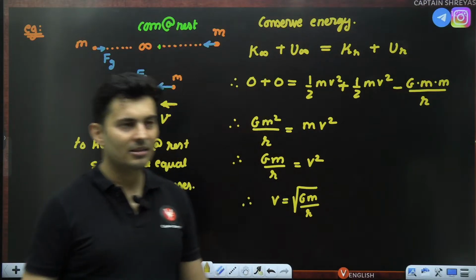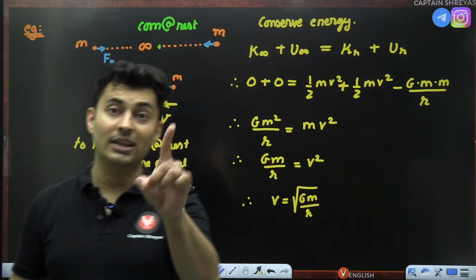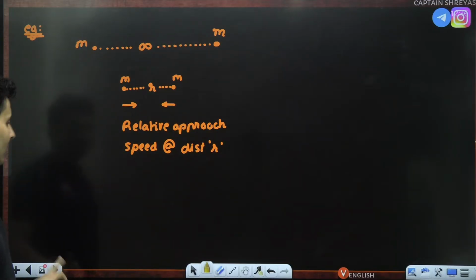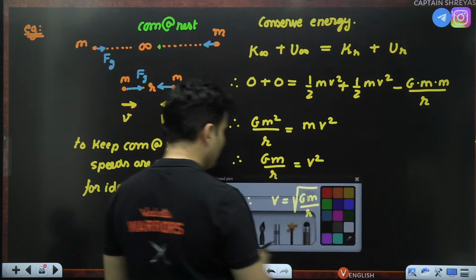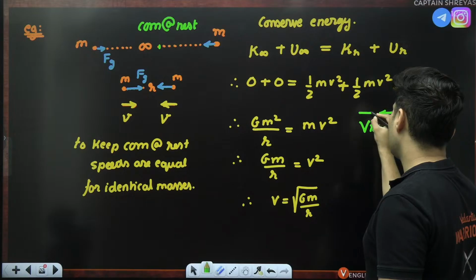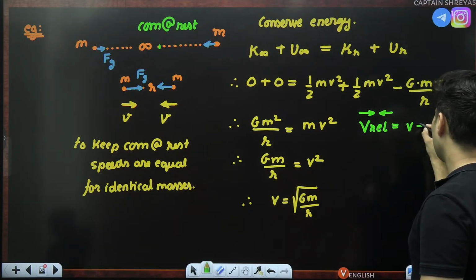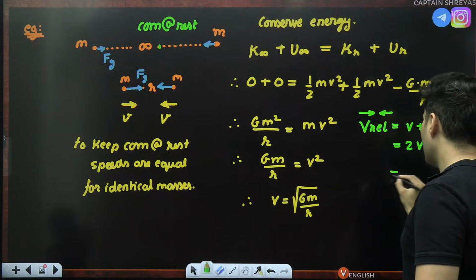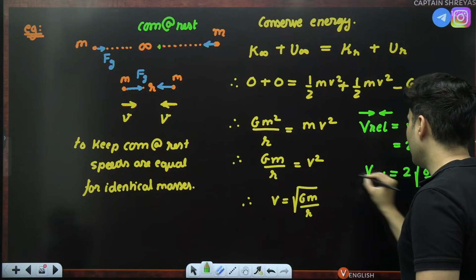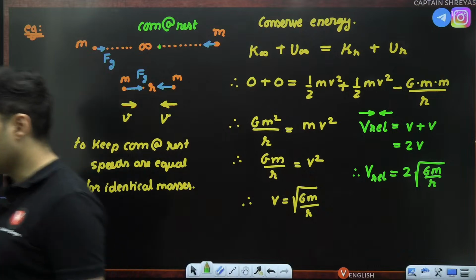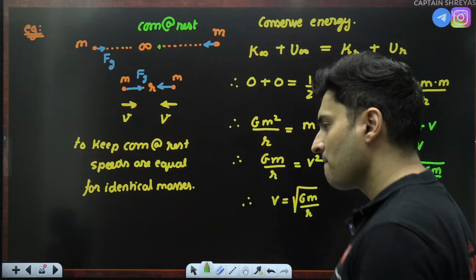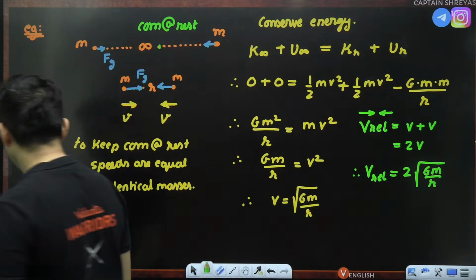Immediately you will see the answer in the options and you will mark it: root G m by R. But that is wrong. You will get minus one, because the question asked was, what is the relative approach speed? Relative speed was asked. So my dear students, be a little bit careful. The relative speed of approach, v and v, will make it v plus v, which is basically 2v. So actually it is 2 times root of G m divided by R, which is the relative speed. So this is the final answer. A lot of people make that silly mistake. Is this absolutely clear, everyone? Till this point? Okay, very good.